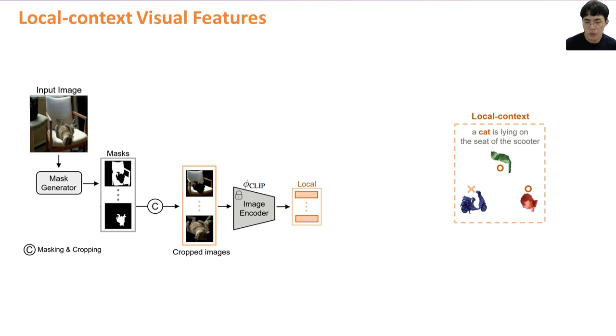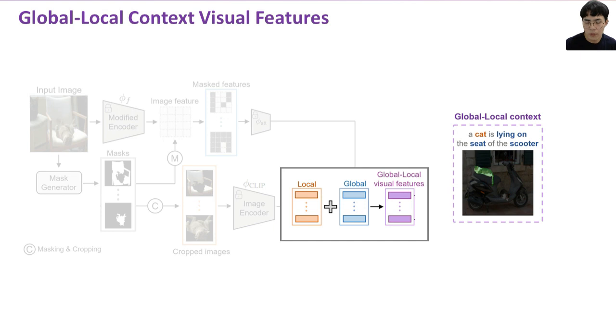This plays a key role in this task because we need to focus on a small specific target region to find the target object in the image. We aggregate global and local context features to make a global-local context feature for each mask proposal.